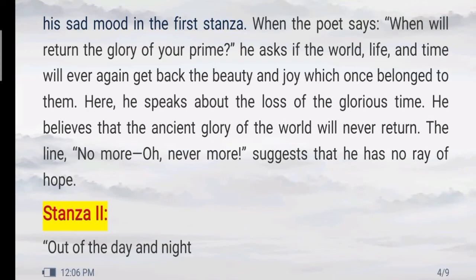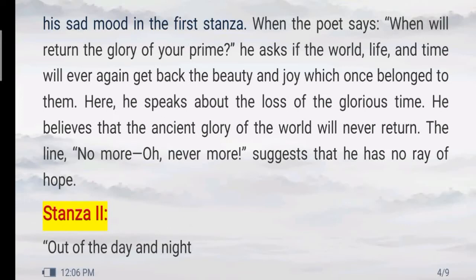That means here the poet wants to say that he used to live a life of glory in the past, and now he has lost that glory, he has lost that happiness and joy.